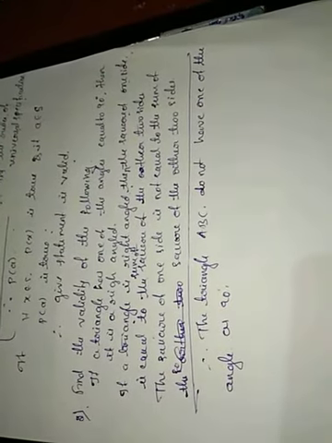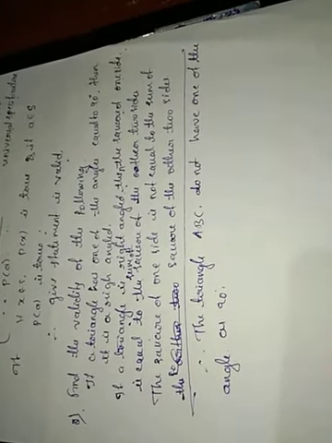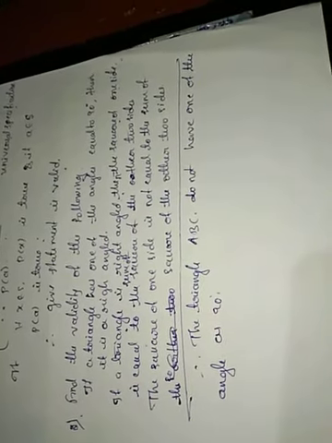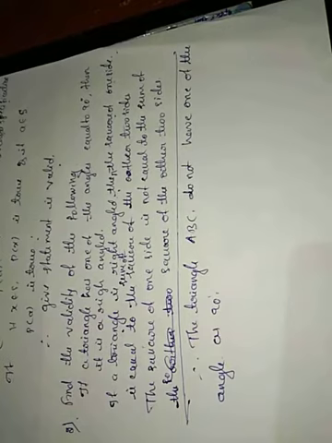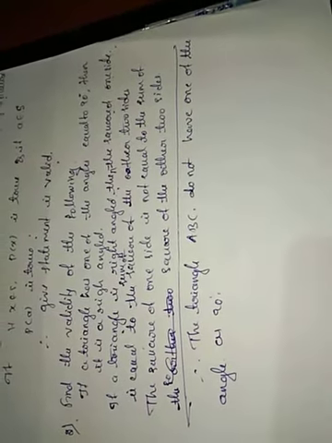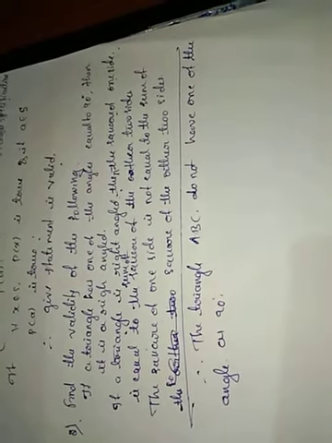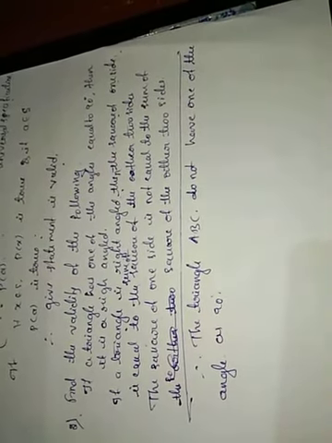If a triangle has one of the angles equal to 90 degrees, then it is right angled. If a triangle is right angled, then the square of one side is equal to the sum of the squares of the other two sides. The square of one side is not equal to the sum of the squares of the other two sides. Therefore, the triangle ABC does not have one of the angles as 90 degrees.